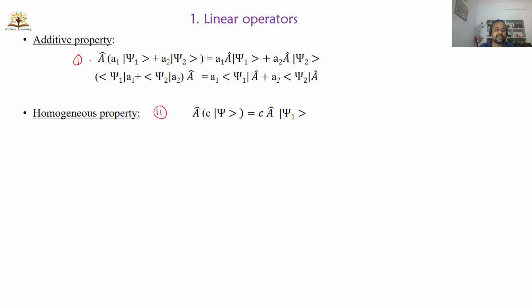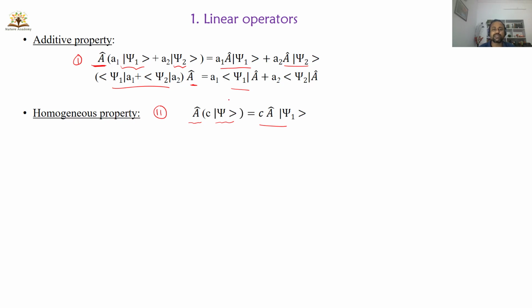What is the additive property? When an operator A operates on psi 1 and psi 2, you will get A1 and A2. Here you can take A1 and A2 as constants; actually they are eigenvalues, and we'll discuss eigenvalues in the next lecture. For the time being, take them as constants, and you will get this type of behavior. Similarly, when you apply this operator on bra vectors, you will get this. The homogeneous property is when you operate A on a state vector psi, you will get this.